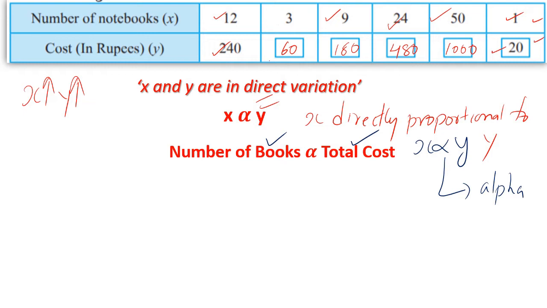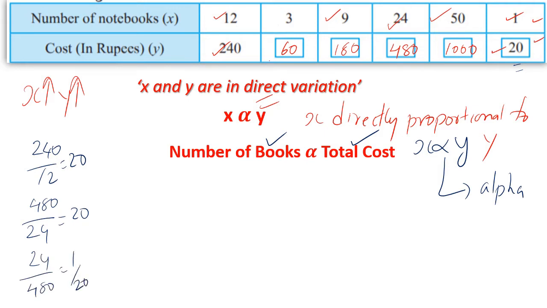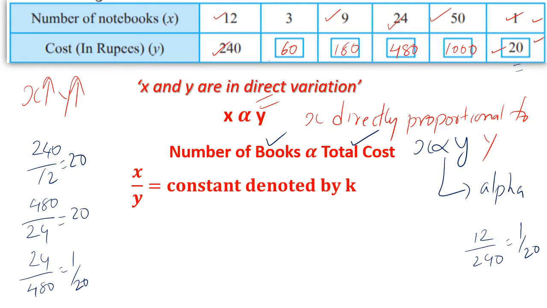And if you don't know how much it costs, 240 divided by 12 is equal to 20. It is already given as 20 upon 1. And in the case of 480 divided by 24, that is also 20. If you divide 24 with 480, you will get 1 upon 20. Even in this case, if you divide 12 upon 240, you will get 1 upon 20. So from this we come to know that when we divide x with y, we get a constant,